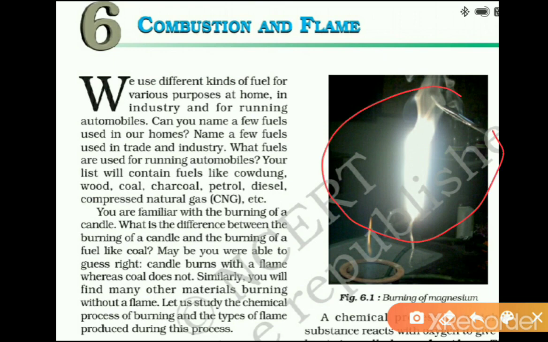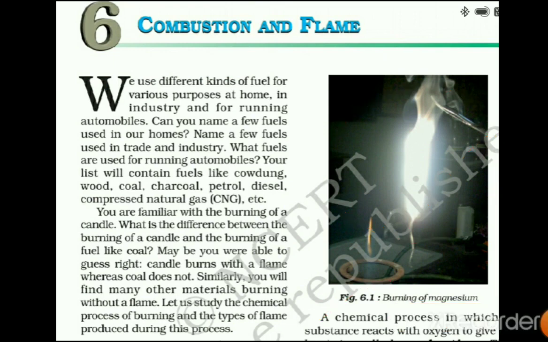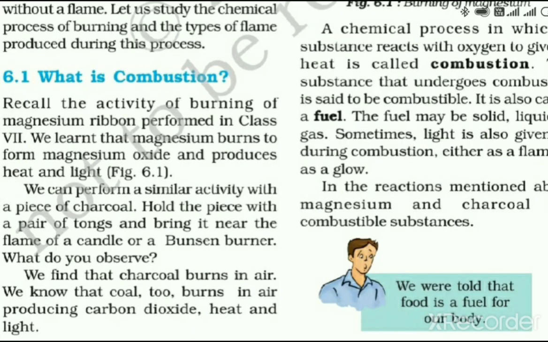So here is the burning of magnesium ribbon. A good amount of heat and light is produced here. The chemical process in which a substance reacts with oxygen to give off heat is called combustion.